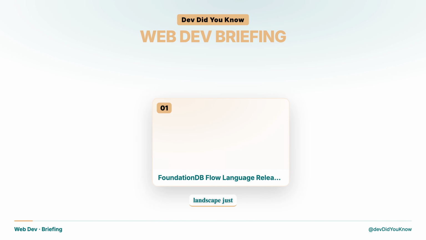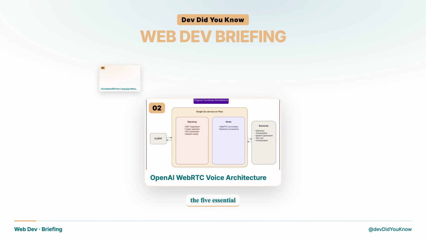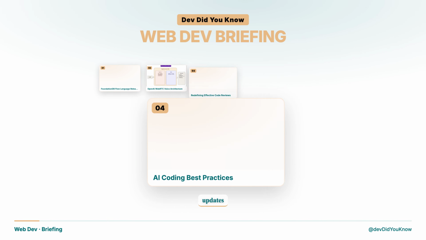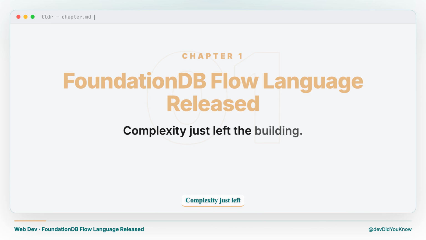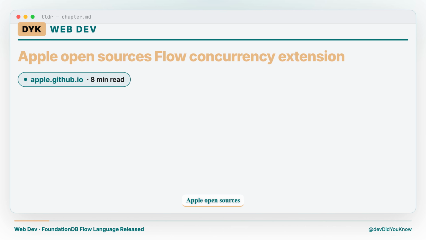The web development landscape just shifted, and these are the 5 essential updates. 5 big stories, no fluff. Let's dive right in. Complexity just left the building. Apple open sources Flow concurrency extension.